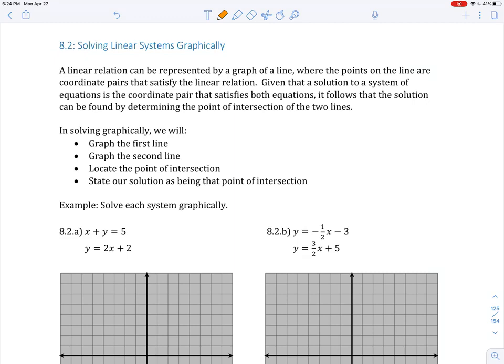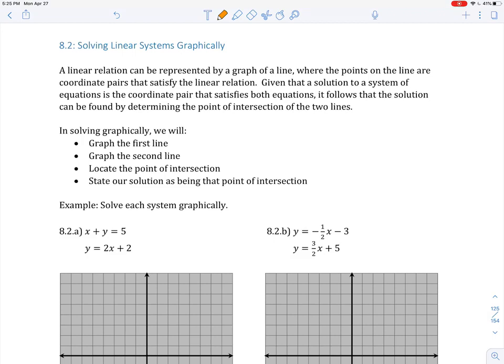Too. We're going to be solving linear systems. How? Graphically. Nice. When we have a linear relation, you can represent that with a graph of a line, and every single xy point on that line is a solution to that equation. Now, we're dealing with systems, and we know that for a system, the solution is that pair xy that satisfies both equations. So if there's a point that happens to lie on both of those lines, we have ourselves a solution. In solving graphically, here's what we're going to do.